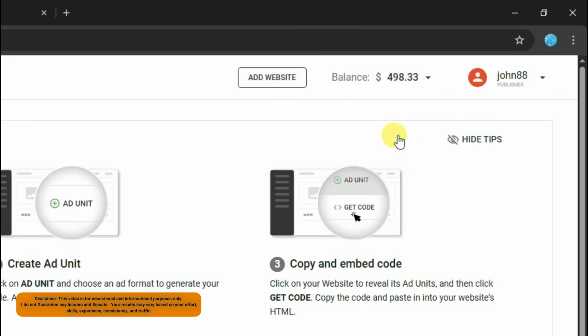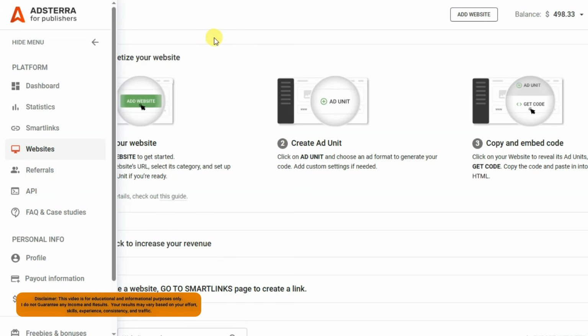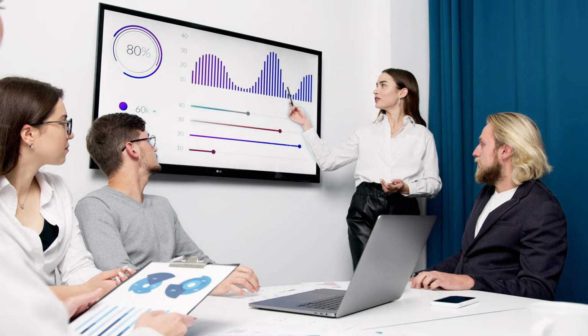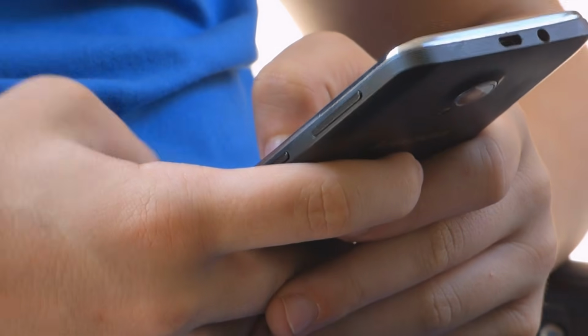You can see on my screen I have got some interesting results from Adsterra platform. Adsterra is a most popular platform. You can use this platform to monetize your website. Adsterra platform shows advertisements on your website. When any person clicks on that advertisement, then Adsterra platform may create your account.